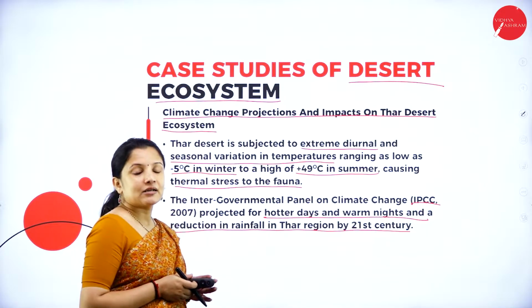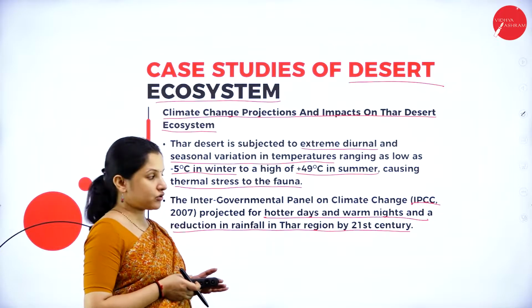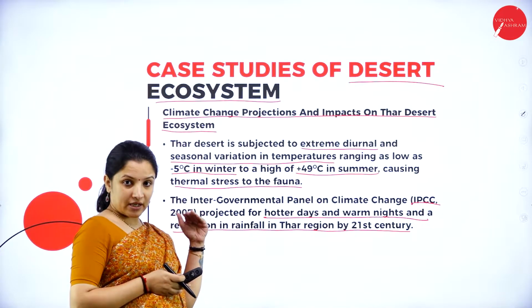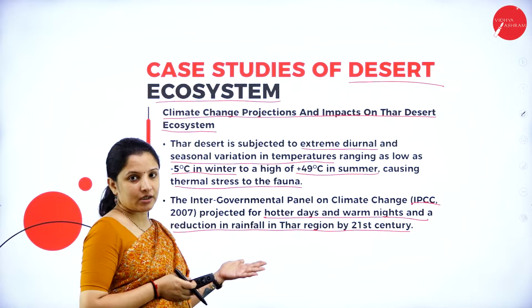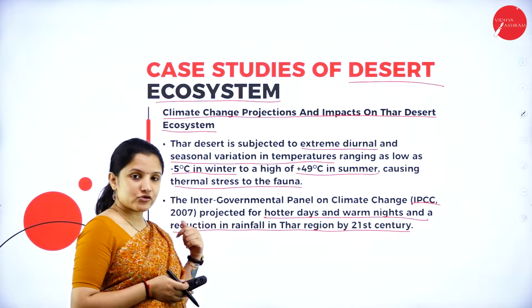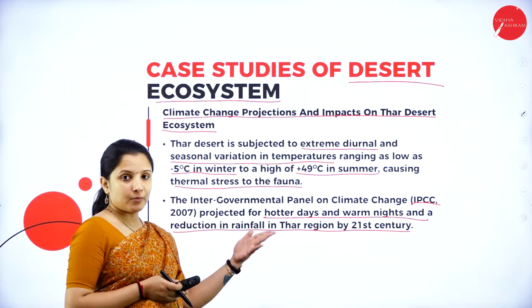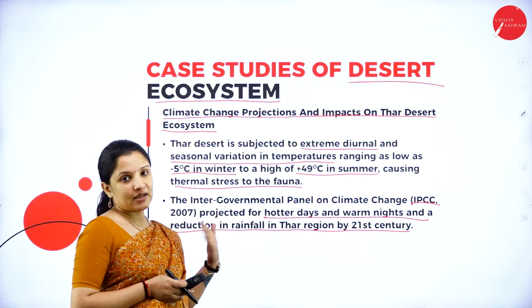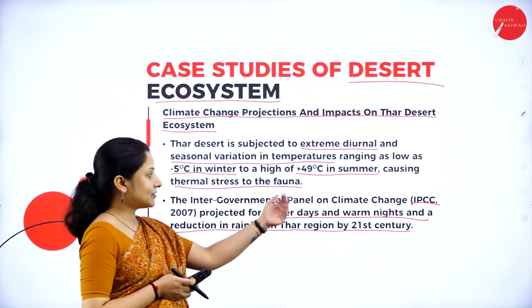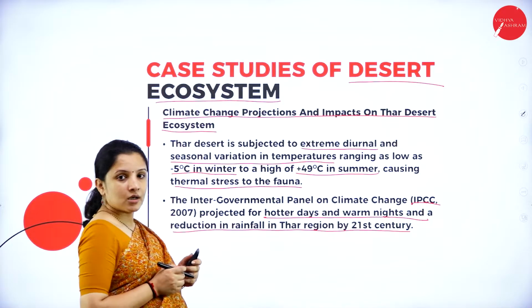They said the climate in Thar desert is going to change by the 21st century, wherein they will have even more hotter days and also warm nights. Actually, nights are usually cold in the Thar desert, but here the nights can be warmer because the days will be getting even hotter by the time it is the 21st century. So that is what they predicted.